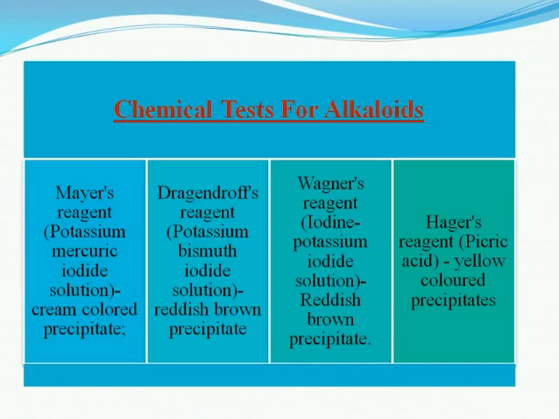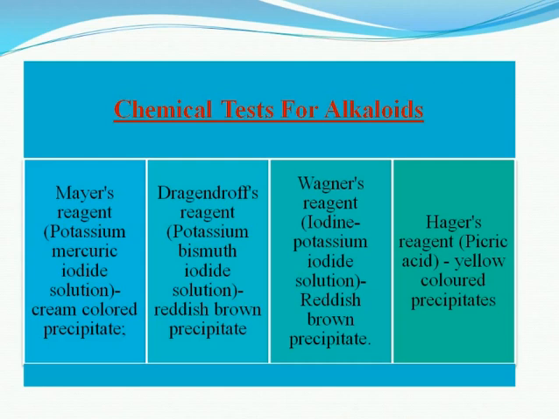Let's see the chemical tests of alkaloids. There are four chemical tests. First is Mayer's reagent, that is nothing but potassium mercuric iodide solution. When you treat the extract with Mayer's reagent, if it shows a cream colored precipitate, it indicates that the extract contains alkaloids.